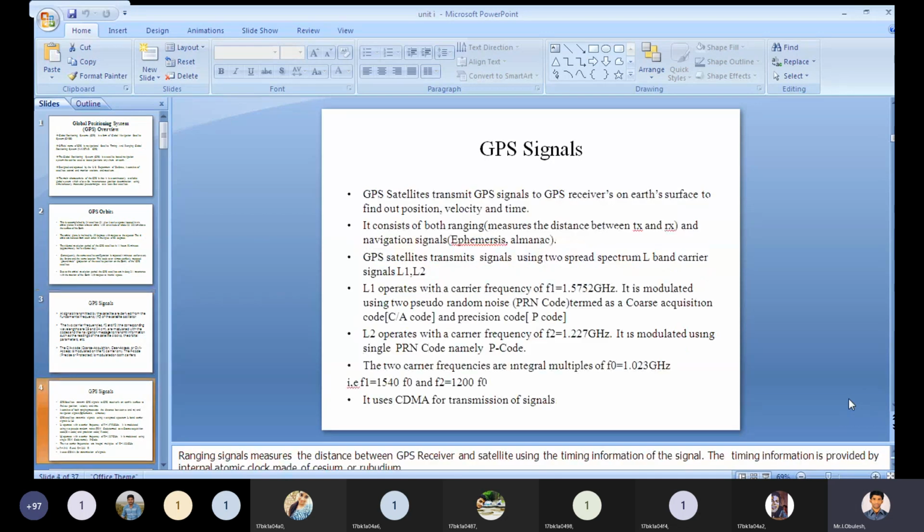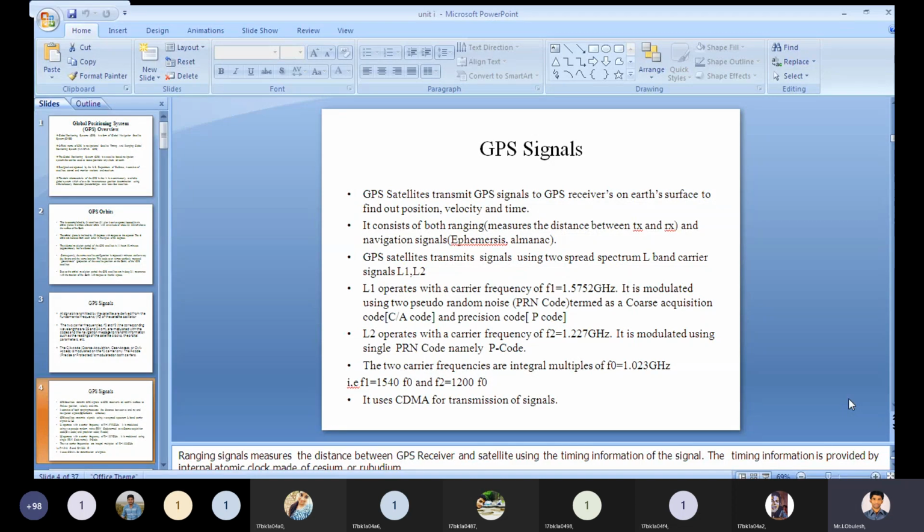Next, the GPS satellites transmit GPS signals. There is no doubt at all: the GPS satellites will transmit only GPS signals. The two carrier frequencies F1 and F2 have wavelengths of 19 and 24 centimeters.